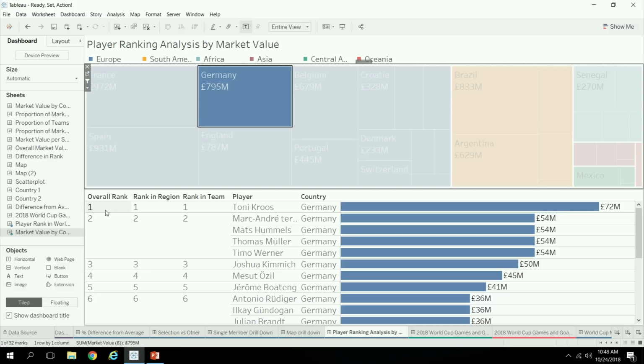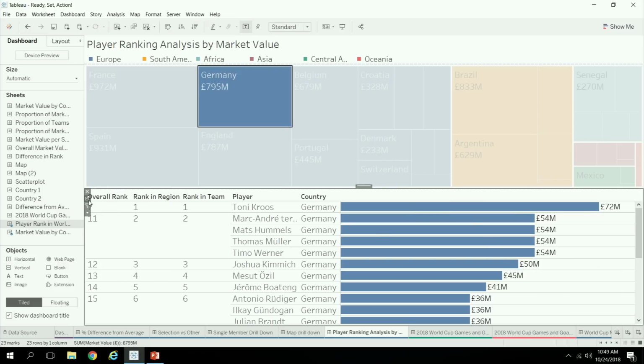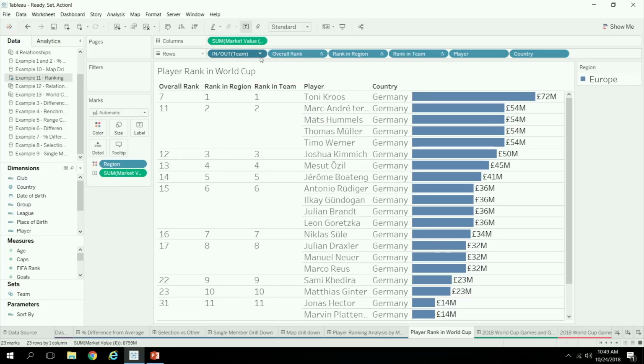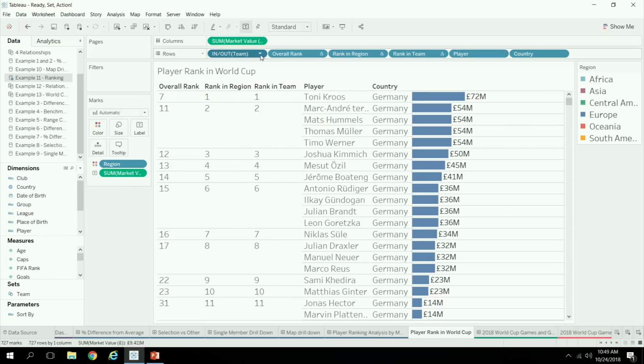And so all of your ranks overall in region and within the team end up just being identical as your rank within the team, because it's removed the other data and therefore can't compute the rank across it. Instead of filtering, what this is doing is updating a set with that selected country. And then the set is just cleverly hidden here.